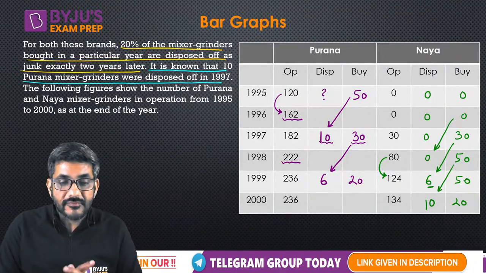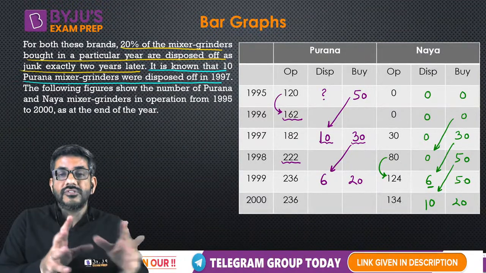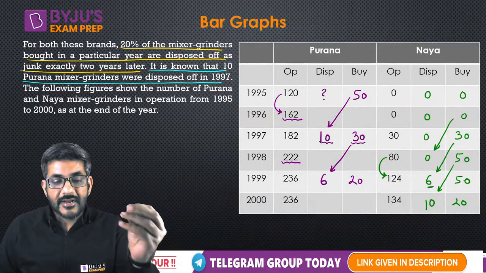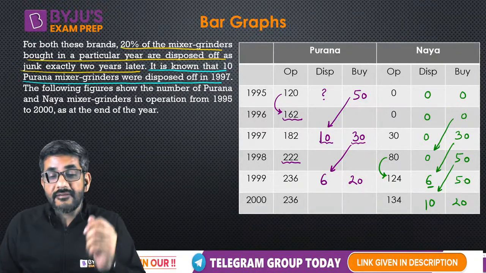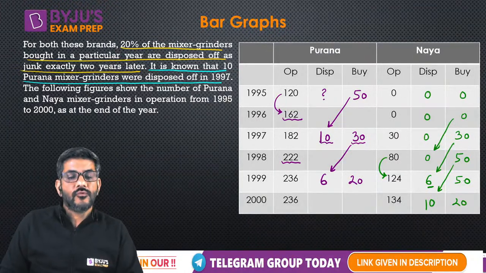we can't get all the figures for the Purana mixer grinder because they are only limited to some of the years. Data हमें सिर्फ 1997 का दिया था. Had he given the data of 1996 as well, we could have calculated the other values for Purana mixer grinders